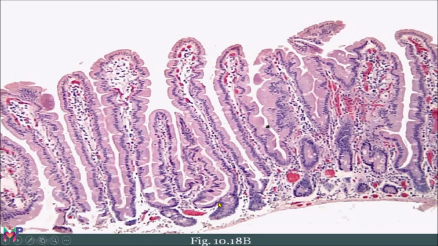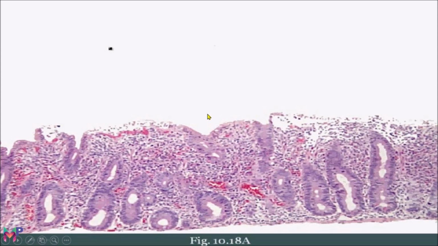A picture from Pathoma has clearly shown you the normal villi of the intestine. You can note the heights of the villi to differentiate them from the atrophic villi. At the bottom there are crypts at the bases of the villi, and they are less in number. This is the histological picture of celiac disease, and you can clearly see the atrophy of the villi, which represents the flattening of the villi, and at the bottom you can see there is an increase in the numbers of the crypts, which represents the crypt hyperplasia.